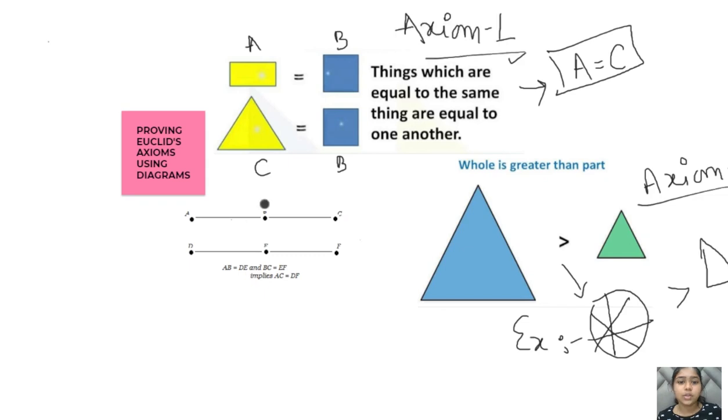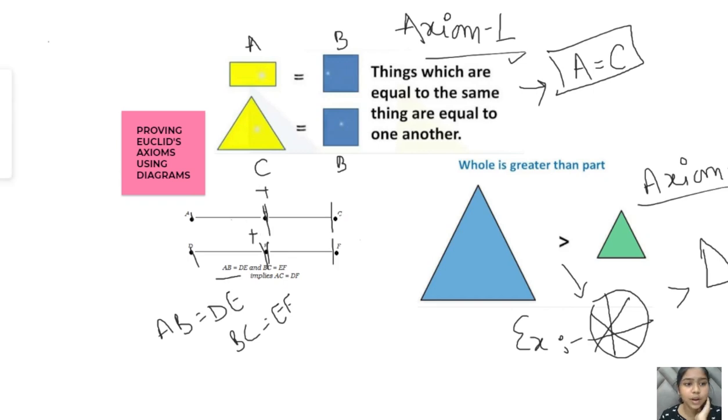Now let's move towards axiom number 3, that if we add equals to equals, then the wholes will be equal. The given is that AB equals DE and BC equals EF. Since AB equals DE, these particular portions will be equal to each other, and since BC also equals EF, this particular portion is equal. So it is very obvious that the sum of both of them will also be equivalent, right?